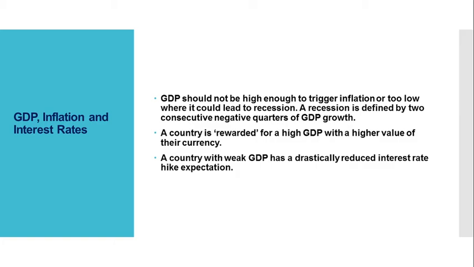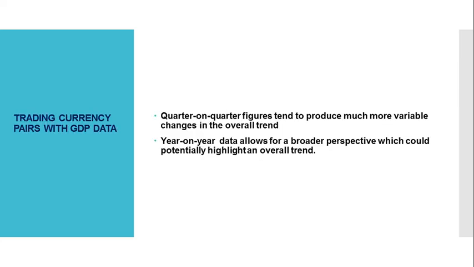On the other hand, a country with a weak GDP has a drastically reduced interest rate hike expectation. In fact, the central bank of a country that has two consecutive quarters of negative GDP may even choose to stimulate their economy by cutting interest rates. Next, trading currency pairs with GDP data.